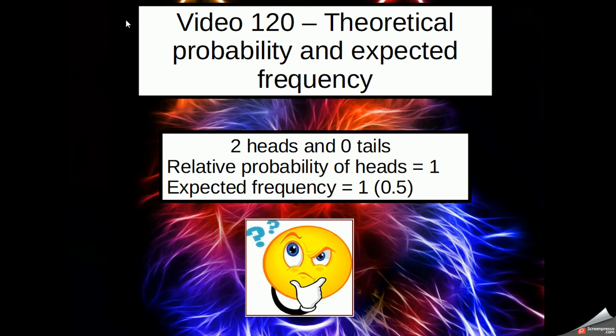That means in relation to these results, a relative probability of getting heads is 1. Going by these results, we only had heads, so there's no chance of getting tails. So these results are telling us the probability of getting heads is 1. And yet the expected frequency, what we thought would be, we'd expect the results to be 1 heads, 1 tails.